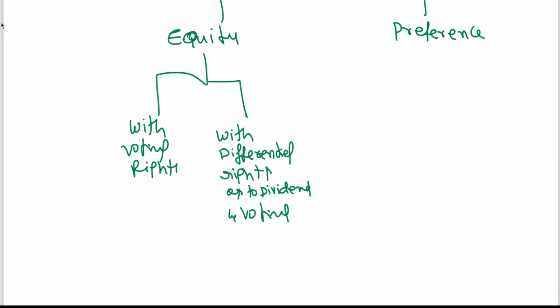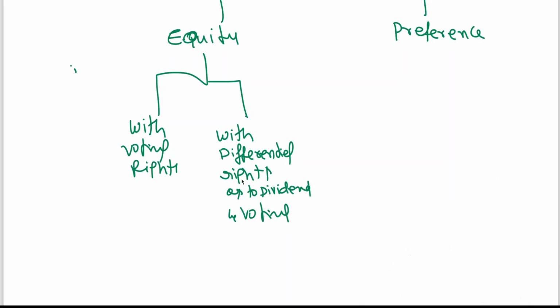But section 43A of the Companies Act 2013 defines equity share capital as including two types: with voting rights, and with differential rights as to dividend and voting, or otherwise in accordance with such rules as may be prescribed.